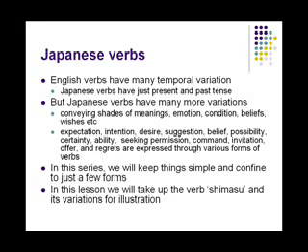However, in this lesson, I will cover only some simple verbs, and I will also be using the verb shimasu for illustrating that. I have picked the verb shimasu because it gives rise to many more verbs when it is used in conjunction with other words.